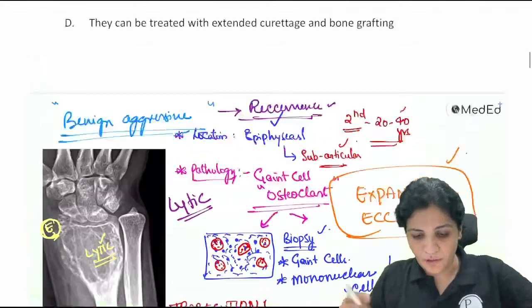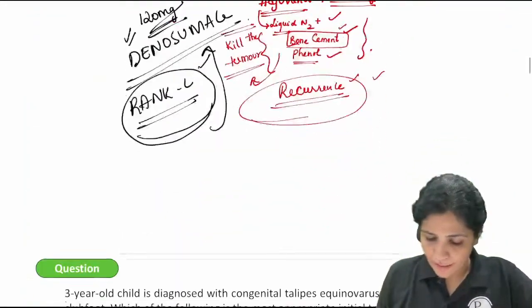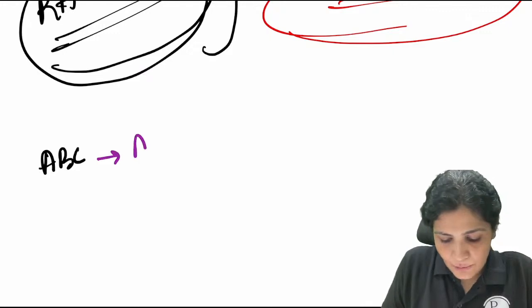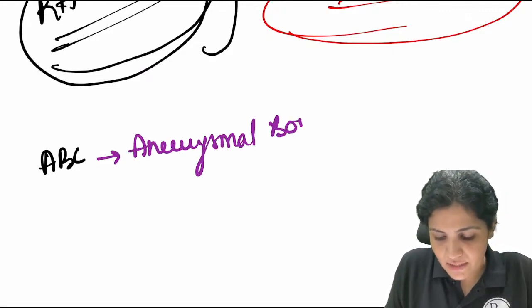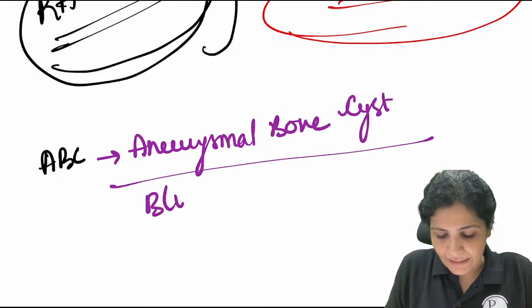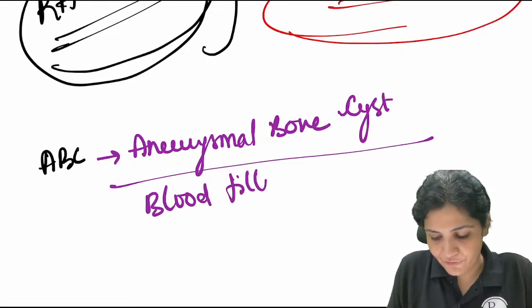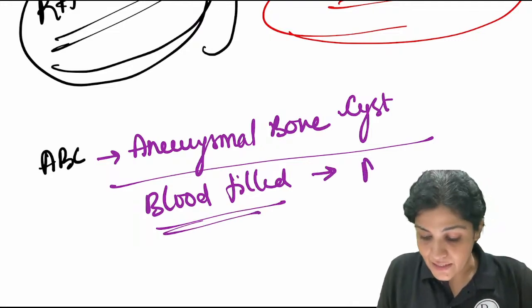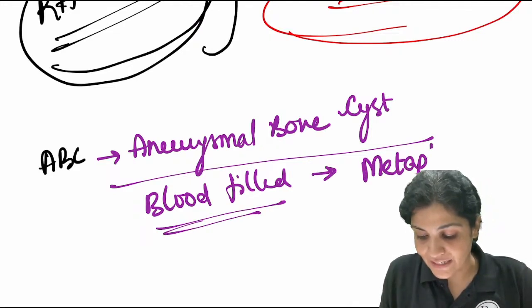Okay, you want to differentiate it from the ABC. So ABC is your aneurysmal bone cyst, right? So what do you mean by aneurysm? Aneurysm is something which is blood filled, right? This is a blood filled bone cavity. This is also lytic, but this is mainly from the metaphysis.